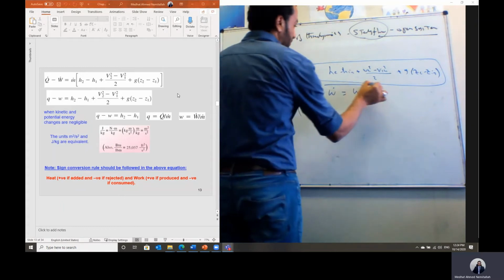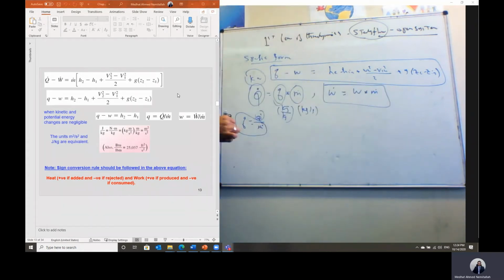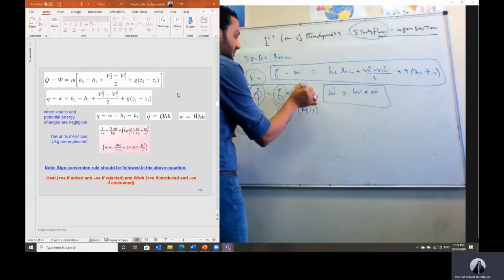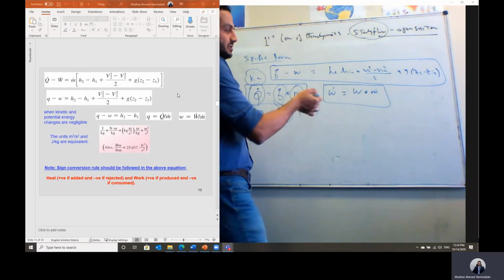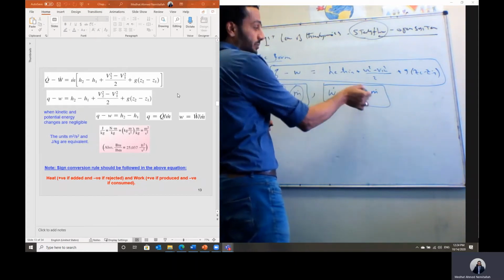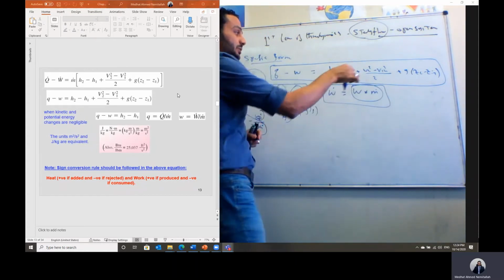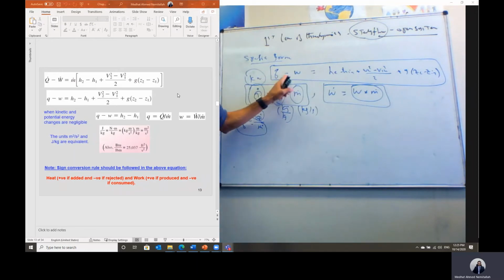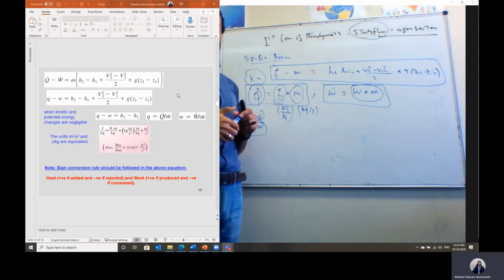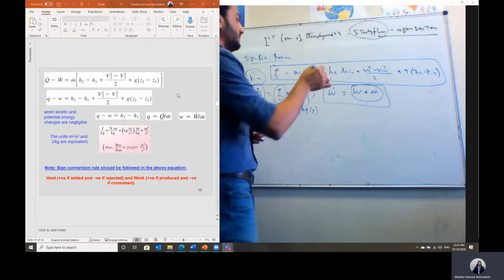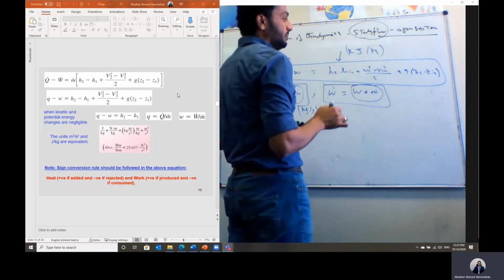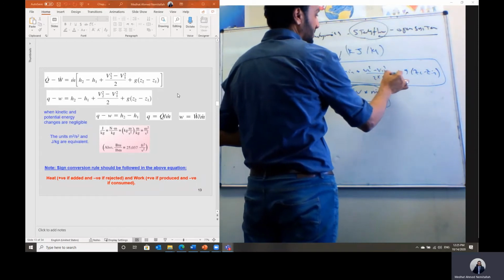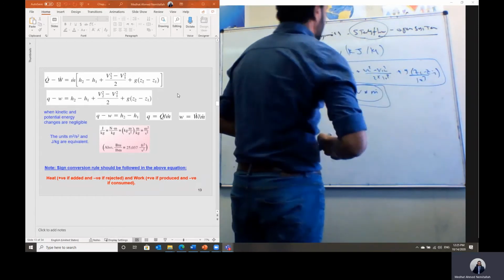Based on this conversion, rate of work is equal to the specific work multiplied by M dot, and rate of heat transfer is equal to the specific heat transfer multiplied by M dot. So we can just replace the work dot and the Q dot by those values and divide the whole equation by M dot. And in this case, we can get this form. All terms should be in kilojoule per kilogram if we divide here by 10 to the power 6.